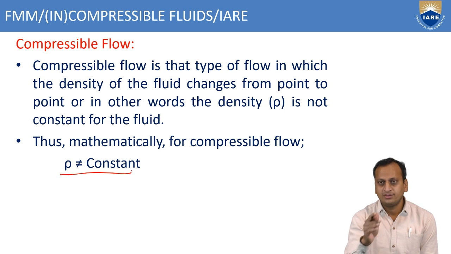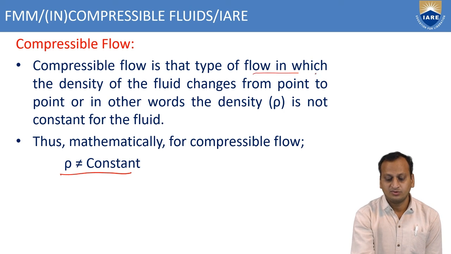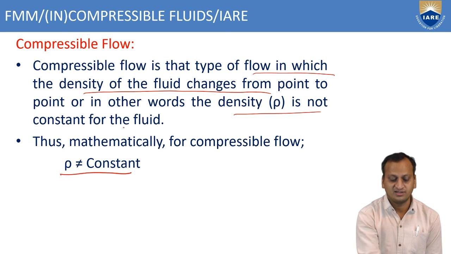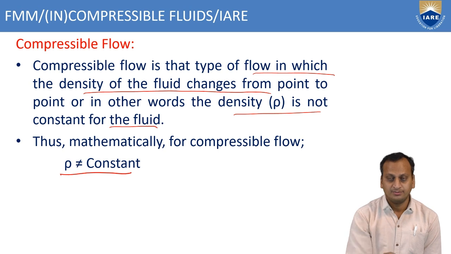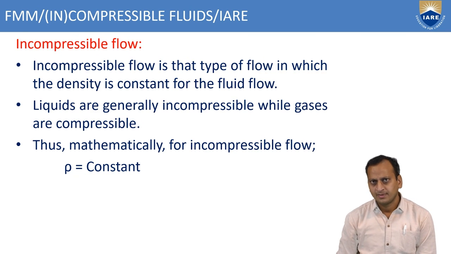That means from point to point the density will be varying. So a flow in which the density of the fluid changes from point to point, or in other words the density is not constant, is known as compressible flow.